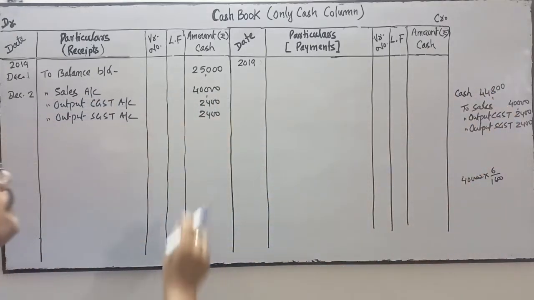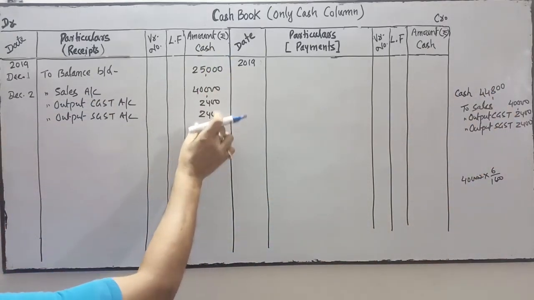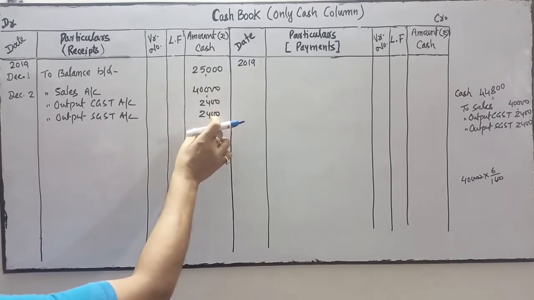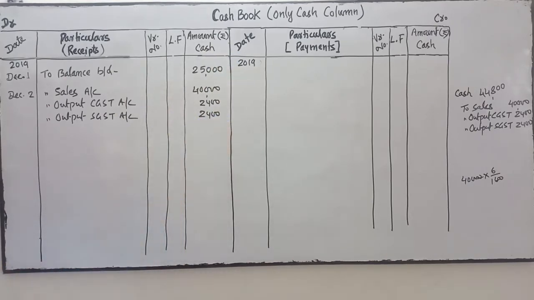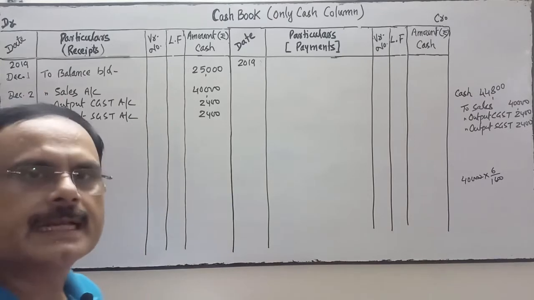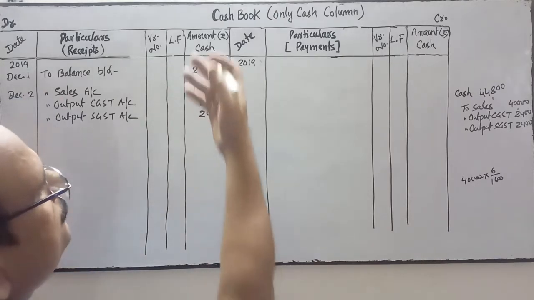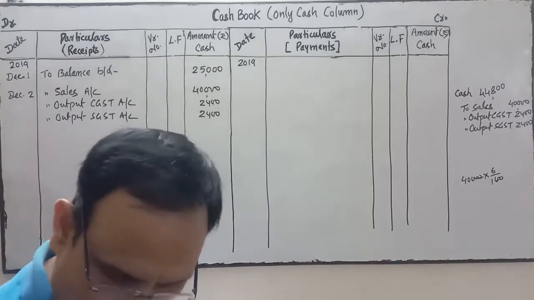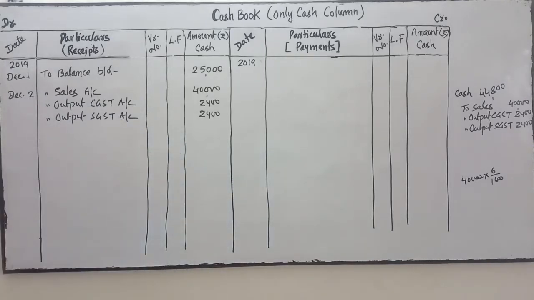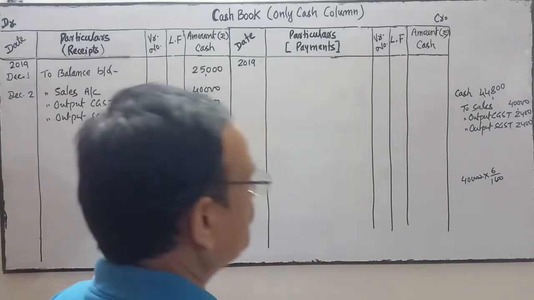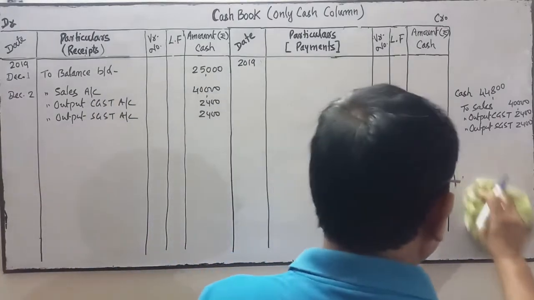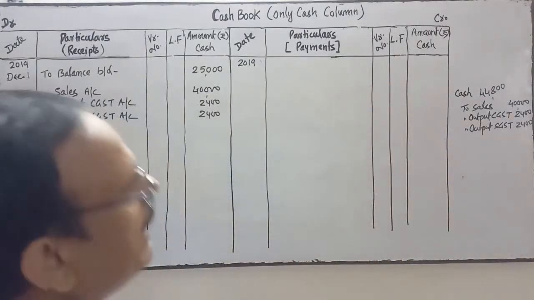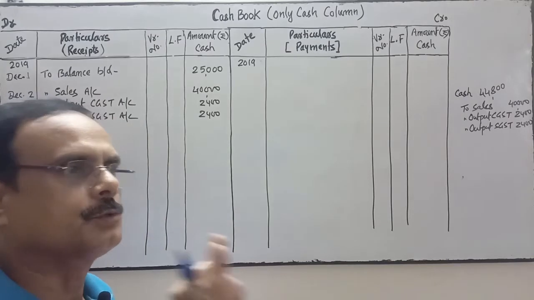44,800. So we have posted in the debit side of cash account in the cash column 44,800. The same thing we do in the ledger as well. Just imagine that we are preparing the ledger of cash, and accordingly you apply the rules. Before recording directly into the cash book, we have to know two things.